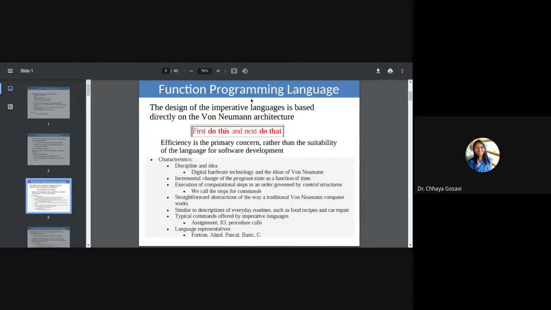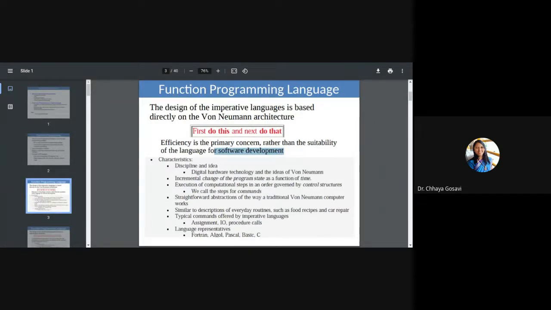How is it different from imperative programming? Imperative programming is based on von Neumann architecture, means sequence matters. First do this, then do that. Like we execute commands sequentially. In von Neumann architecture, efficiency is the primary concern. We talked about hardware capabilities, and compilers are designed to make hardware more efficient rather than suitability of a language for software development. Means, we have front end, we have back end.